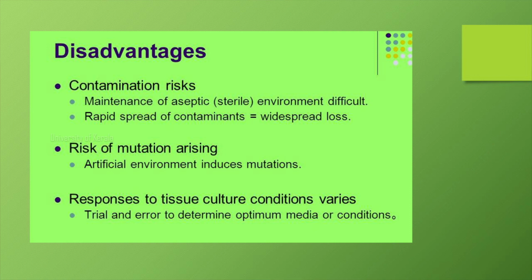That is, contamination risk is another concern, and it is very common in plant tissue culture systems. There is also a risk of mutation, and the responses to tissue culture conditions vary, and all these depend upon varied plant species. When analyzing the disadvantages, the advantages stand high, hence somatic embryogenesis and organogenesis can be used as plant propagation systems using plant tissue culture techniques.